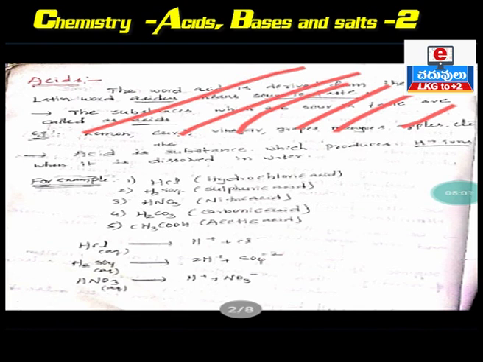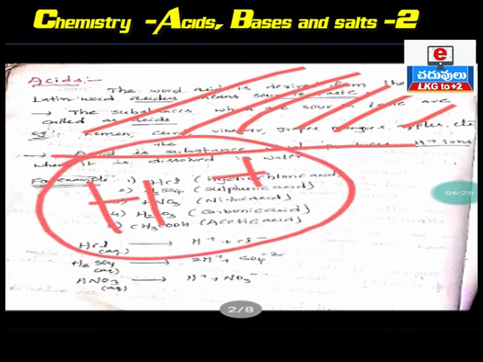The common definition is that substances which are sour in taste are called acids. But there is one more actual definition for acid. Acid is a substance that produces H plus ions. Very important. H plus ions means hydrogen ions. Remember that, make a note.